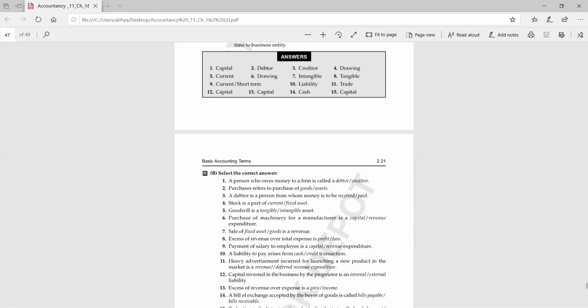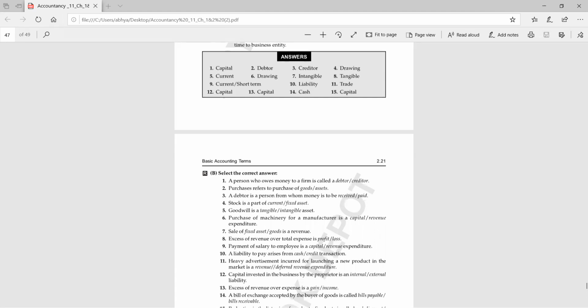Stock is a part of current assets. Yes, very good. Next. Goodwill is an intangible asset. Yes. Purchase of machinery for a manufacturer is a capital expenditure. Next. Excess of revenue over total expenses is profit. Yes, very good. Next. Payment of salary to an employee is a revenue expenditure, because every month we have to pay that salary.